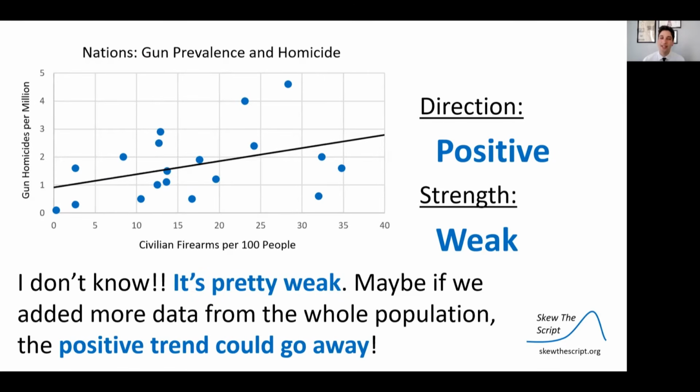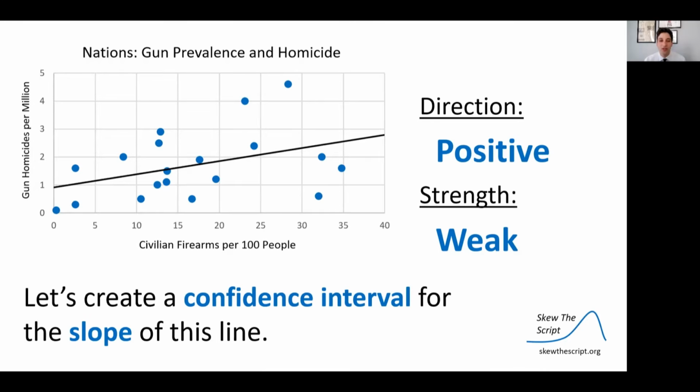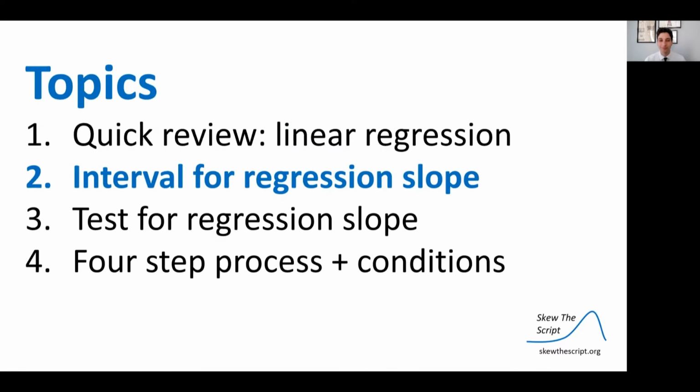Well, we don't really know. It's a pretty weak relationship, as we described. And maybe if we added more data from the whole population, the positive trend could go away. It could even potentially turn negative or come out to be no trend at all. So let's go ahead and create a confidence interval for the slope of this line to see how confident we are that this describes a true positive relationship in the true population.